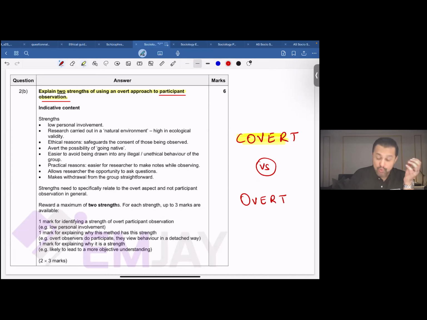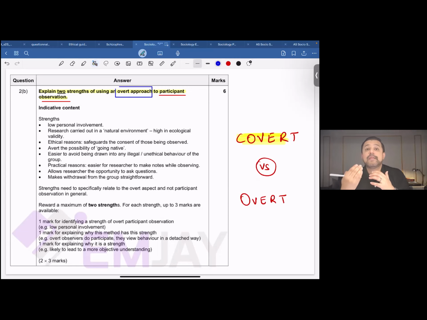And in contrast to this, if we've understood what covert is, we should also know what overt is. An overt observation is when the people who are being studied are aware that they're being studied, right? When the people who are being studied are aware that they're being observed, we refer to that as an overt observation, or in this context, an overt approach. So getting back to the question, it reads, explain 2 strengths of using an overt approach to participant observations. What we're talking about is, if there's a participant observation where the people who are being studied are aware that they're being studied, you need to think of 2 strengths of that, right?